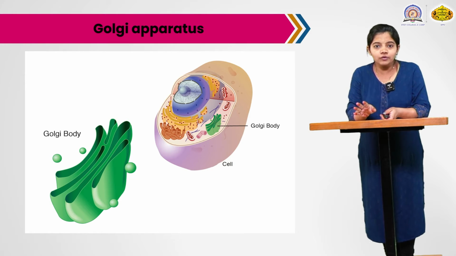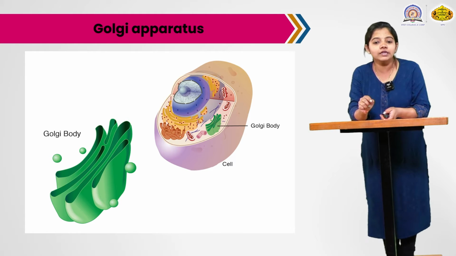So what is the zone of exclusion? Zone of exclusion means that this Golgi body or apparatus is present where there are no cell organelles present near the vicinity of the Golgi body. Why are cell organelles not present in the vicinity? Because the Golgi body performs a very fast rate of production of vacuoles. This production of vacuoles is a fast growth rate, hence there are no cell organelles near the vicinity, and hence it is also called the zone of exclusion, that is the Golgi apparatus.